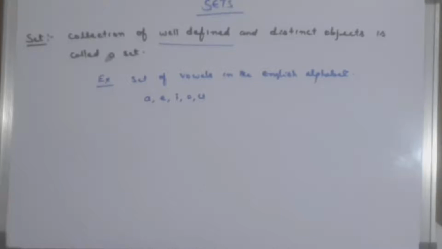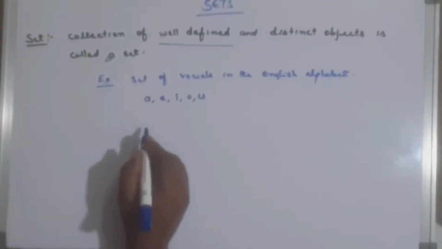Every element in the set must possess a common property. See, A, E, I, O, U. What is the common property in this set? They are the set of vowels in the English alphabet. Let me take one more example.